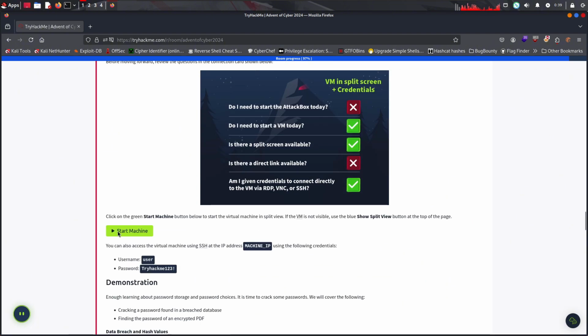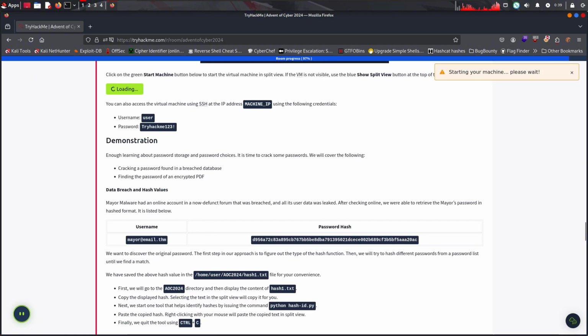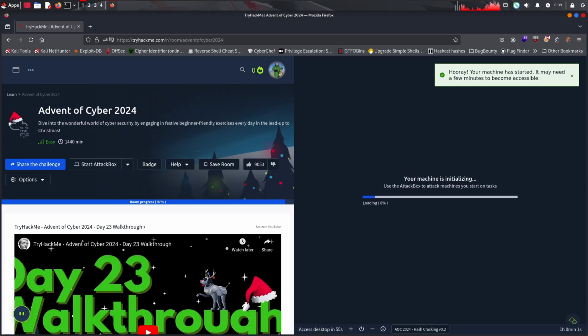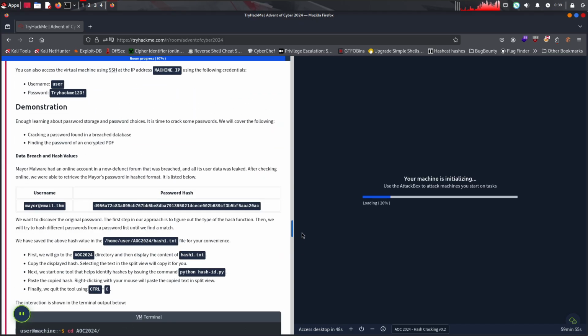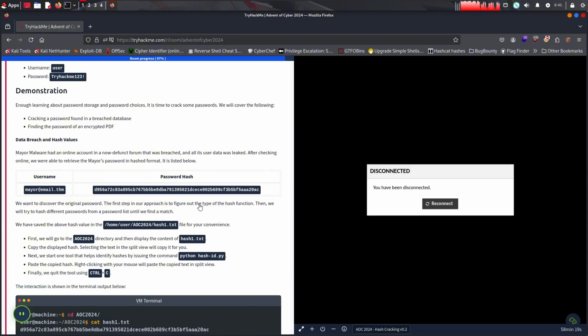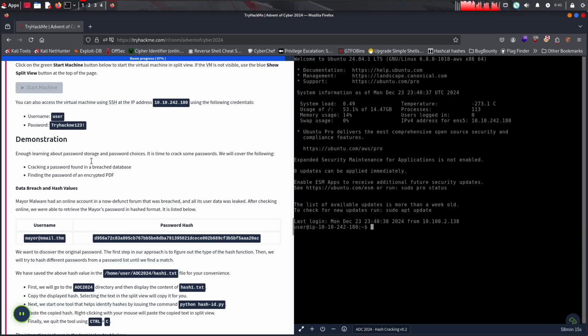Alright, so let's start the VM, and yeah, off we go. Oh, Tiberius made a walkthrough for this day. Yeah, we're gonna now crack the password found in the breach as well as the password of the PDF. Sounds cool to me. There's some error connecting. Let's try to reconnect and read it.